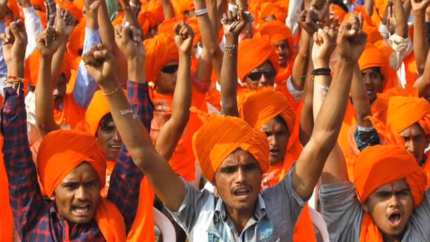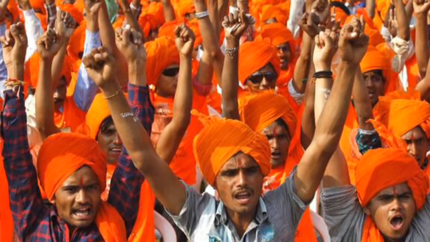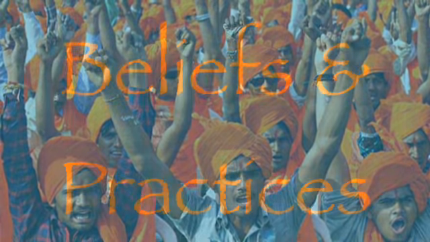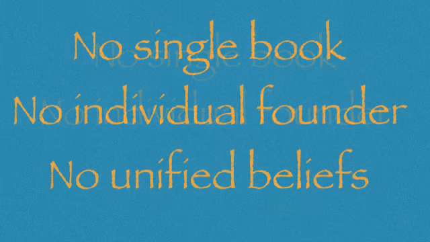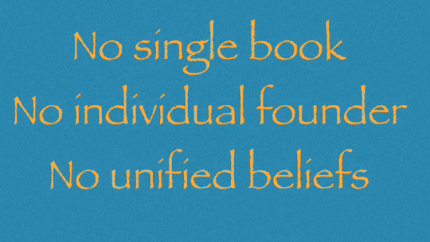We'll come back later to discuss what Hinduism looks like today, but first let's take a look at its major beliefs and practices. These can be hard to understand because they vary so widely and because Hinduism has no single authoritative book, no individual founder, and no unified system of belief. But there are some things we can say to make the picture a bit clearer.